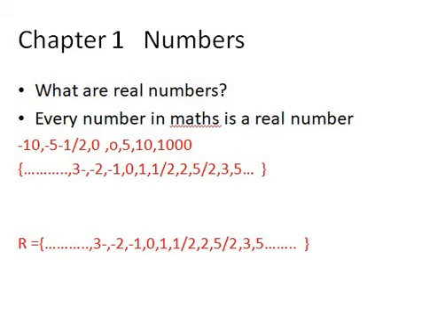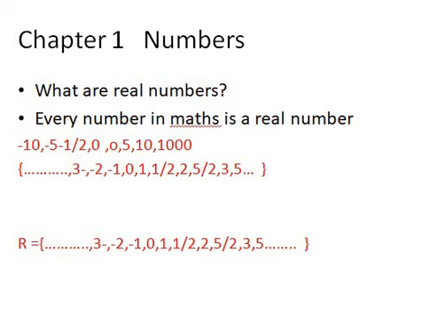So real number is a big branch. In real numbers we have all the negative numbers, we have 0, we have all the positive numbers, we have fractions, we have decimals, right? All these numbers in maths are real numbers, so we write the set as R equals these 3 dots, meaning that we have all the negative numbers in maths in the set of real numbers.